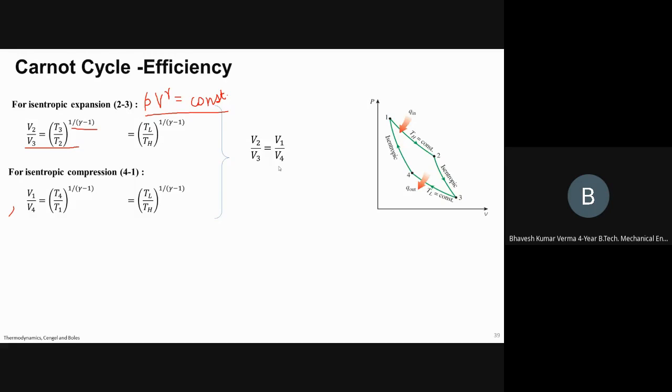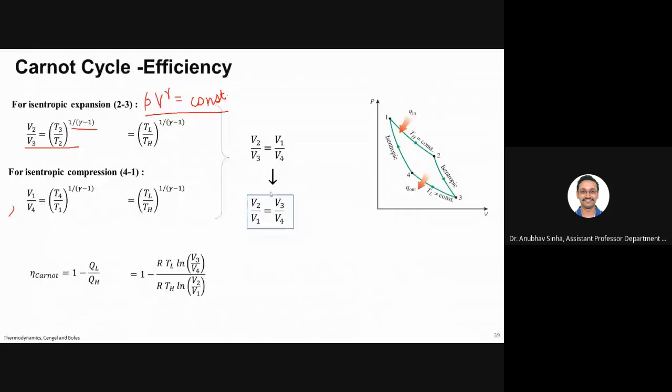Yes, sir. Now based on that, I can say that V2 by V1 is equal to V3 by V4. I've just changed the order. Now I have Carnot efficiency as 1 minus QL by QH, which can be written as 1 minus RTL log V3 by V4 divided by RTH log V2 by V1.